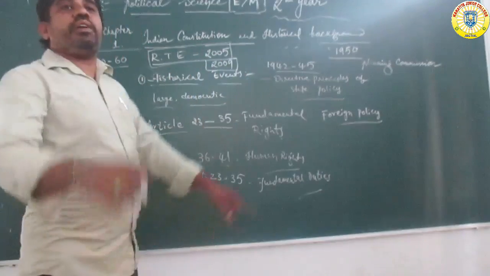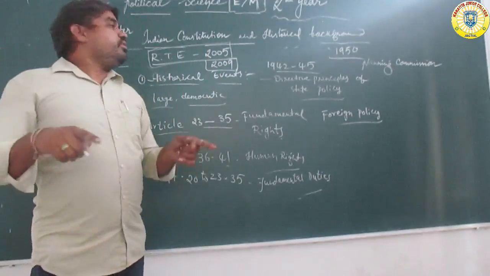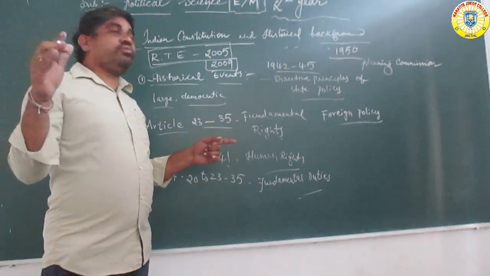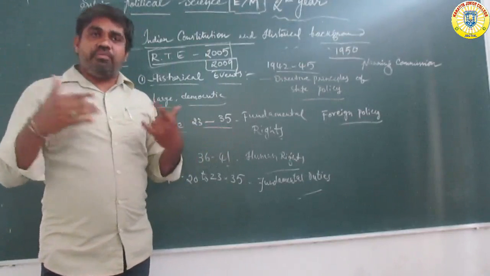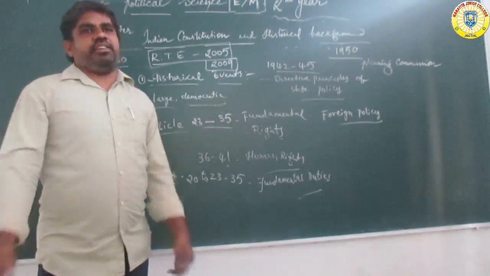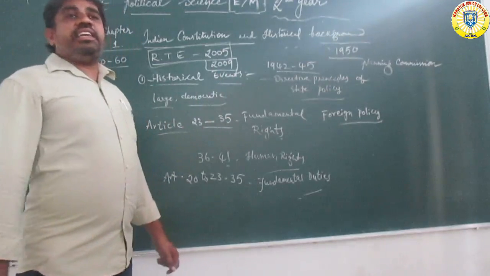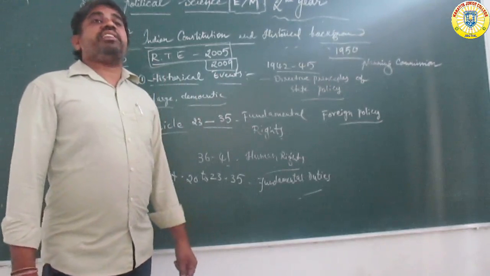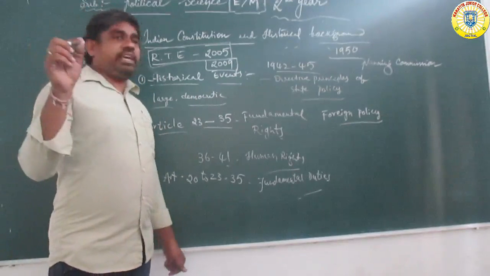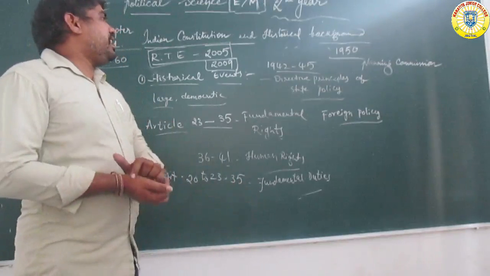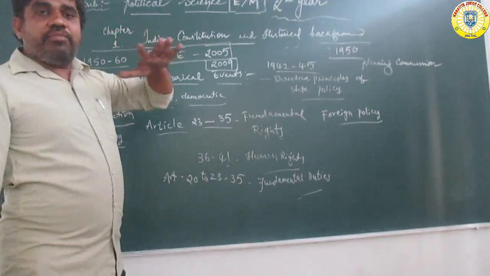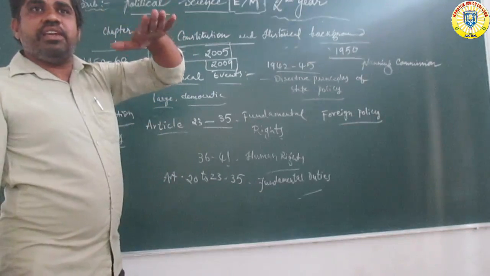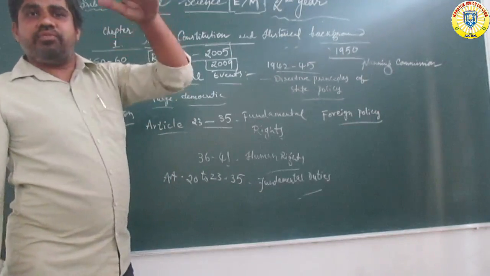Okay, implemented for all over India. The bill was passed in 2005 and implemented in 2009. It is now implemented in many states, every state all over India. Every state implemented the RTE Act, the Right to Free and Compulsory Education Act. This act is also one of the main important ones at the school, college and university level.